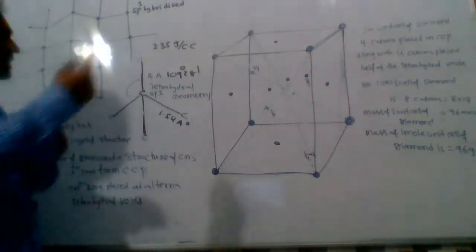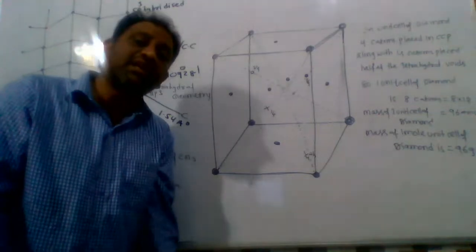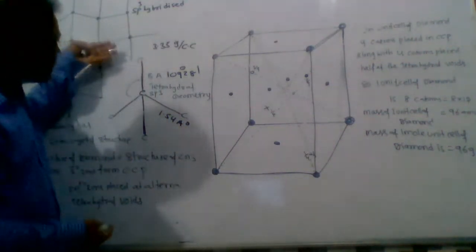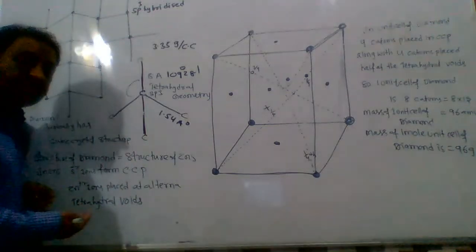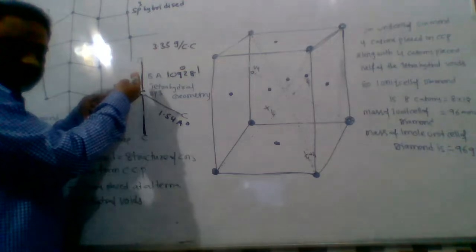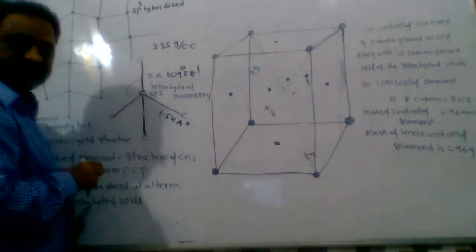The maximum hardness of diamond is due to its three-dimensional structure. Due to the presence of three-dimensional strong carbon-carbon covalent bonds, diamond possesses maximum hardness.